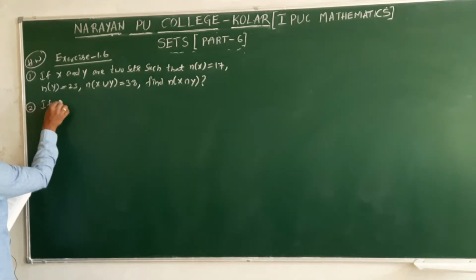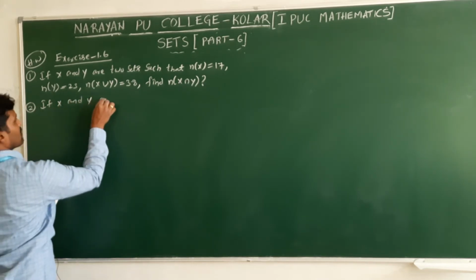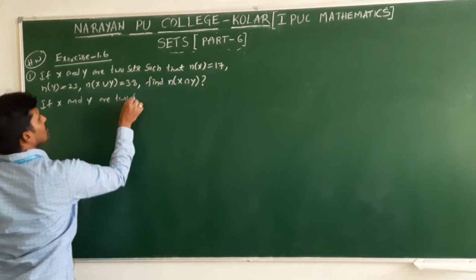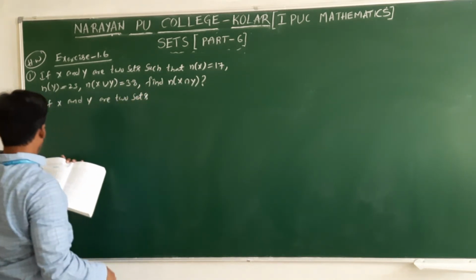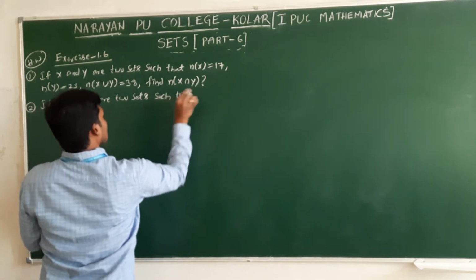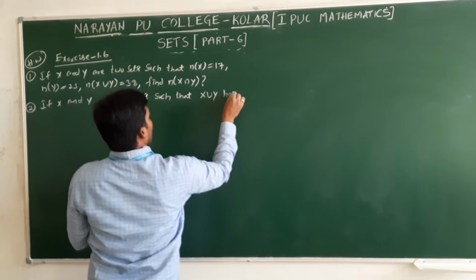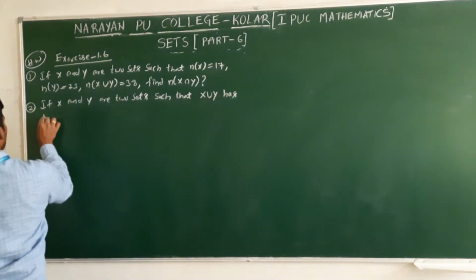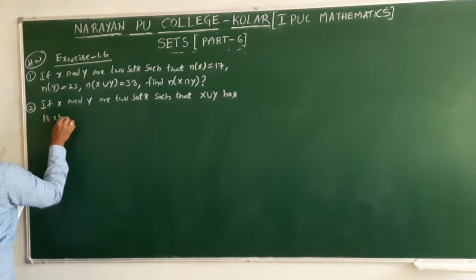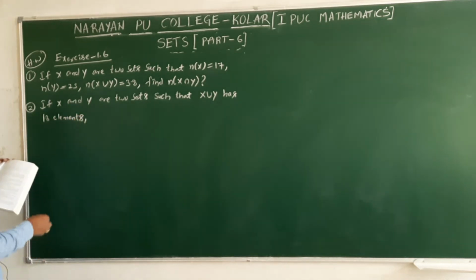If X and Y are two sets such that X union Y has 18 elements, that means n of X union Y is 18.